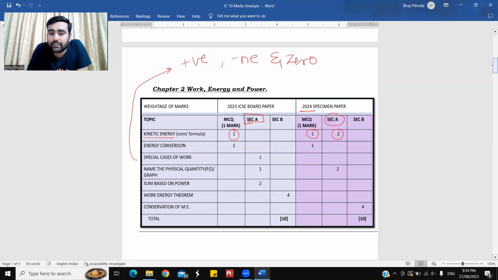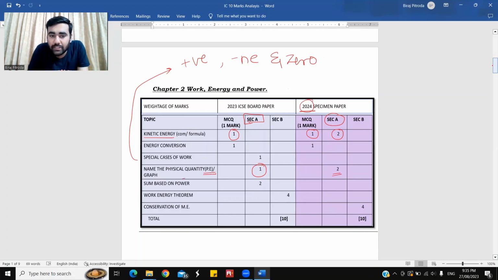Name the physical quantity PE. If you remember, students, when we were solving the 2024 specimen paper, there was a question based on the potential energy graph. The same kind of question was also seen in the year 2023 ICSE board paper, which was for 1 mark. And the potential energy graph was seen in the year 2024 for 2 marks.